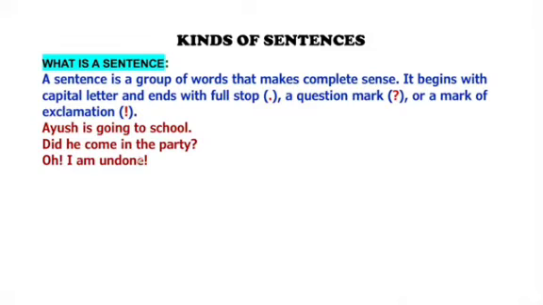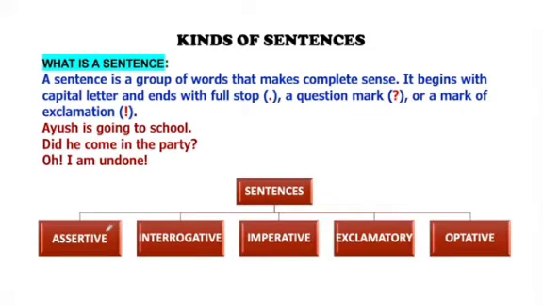Oh, I am undone! It's ending with an exclamation mark and the formation is again changed. It's another kind of sentence. So on the basis of their pattern, sentences can be divided into 5 types: assertive, interrogative, imperative, exclamatory and optative. Let's begin with the assertive or declarative sentence.